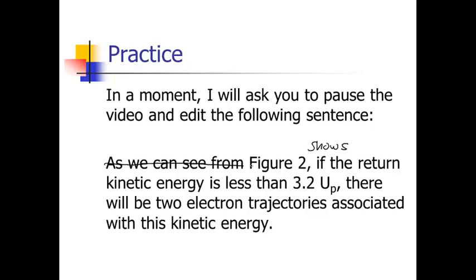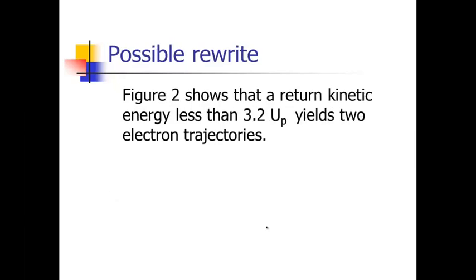Figure 2 shows if the return kinetic energy is less than 3.2, let's just say figure 2 shows that a return kinetic energy less than 3.2 UP, that's kind of now the subject of the sentence, the subject of this clause, that a return kinetic energy less than 3.2, how about it just that it yields 2 electron trajectories. We don't need to repeat that kinetic energy. So something like figure 2 shows that a return kinetic energy less than 3.2 UP yields 2 electron trajectories.